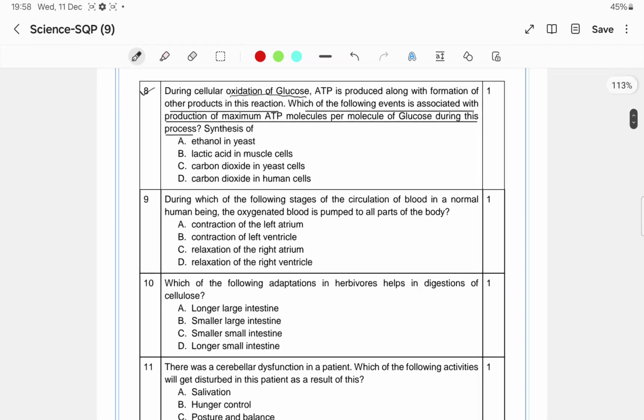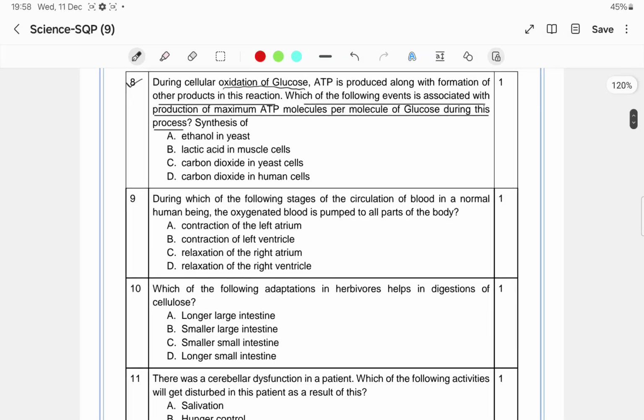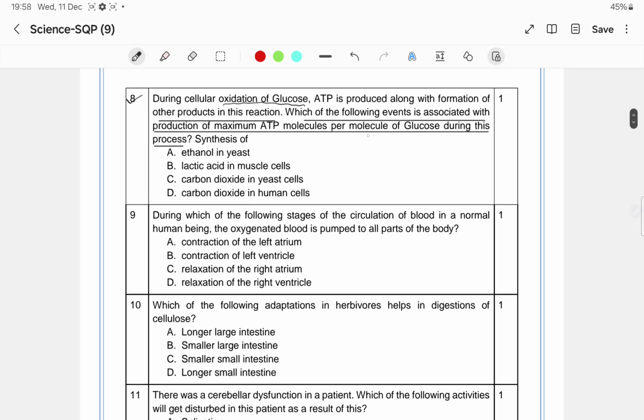Now during cellular respiration, the main respiratory substrate, that is glucose, that is carbohydrate, gets oxidized, and you can get the maximum amount of ATP only when there is complete oxidation of glucose, right?